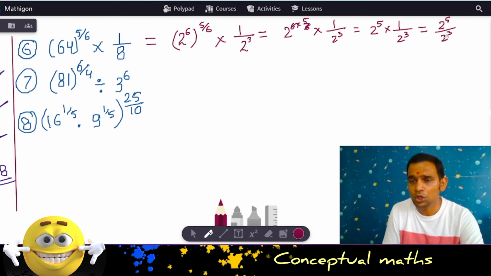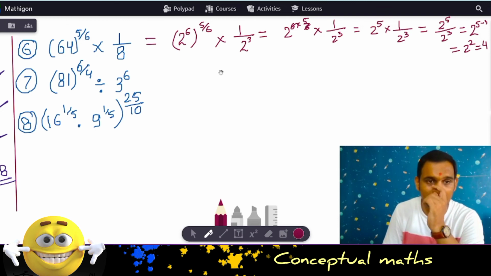So 2 is in the base and the powers are different. So what do we do? It's obviously division. 5 minus 3. So the answer becomes 2 to the power 5 minus 3, which is 2 squared, and that's how you get it as 4. I hope that makes sense.